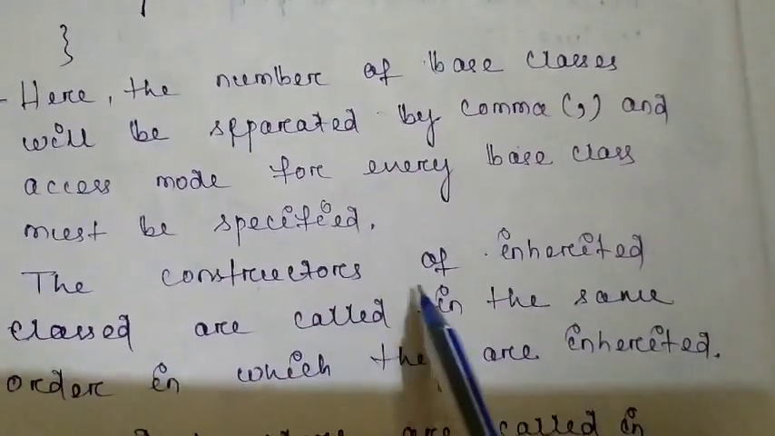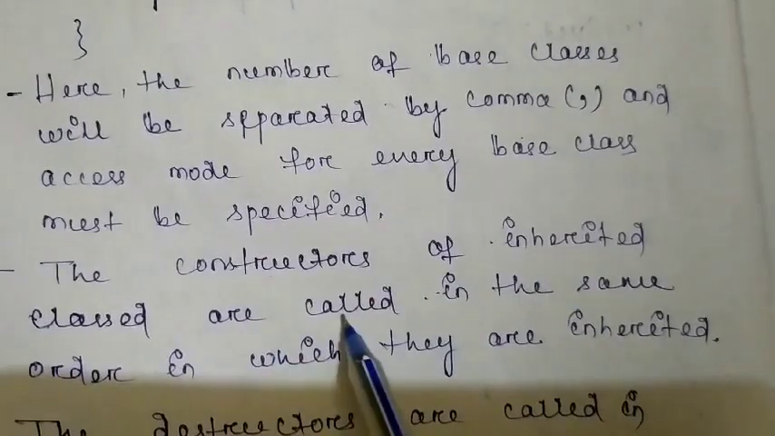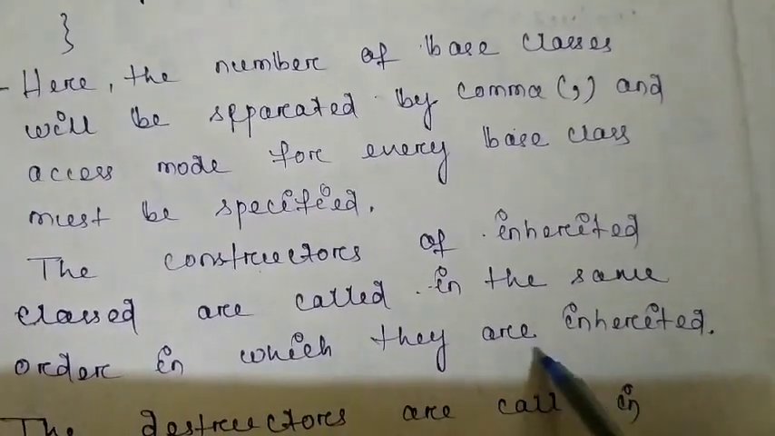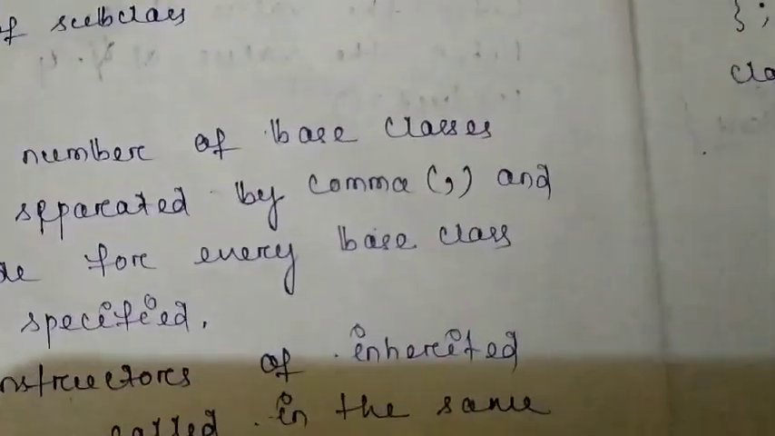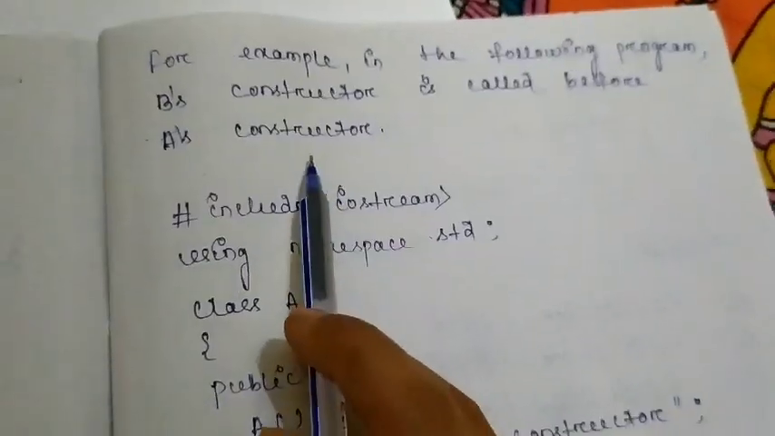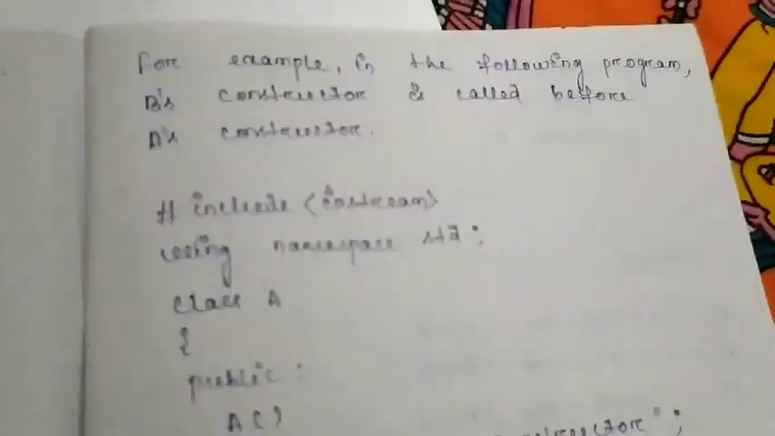Okay, let's see about this. The constructors of inherited classes are called in the same order in which they are inherited. Okay, let's see an example of how constructors are called in multiple inheritance.